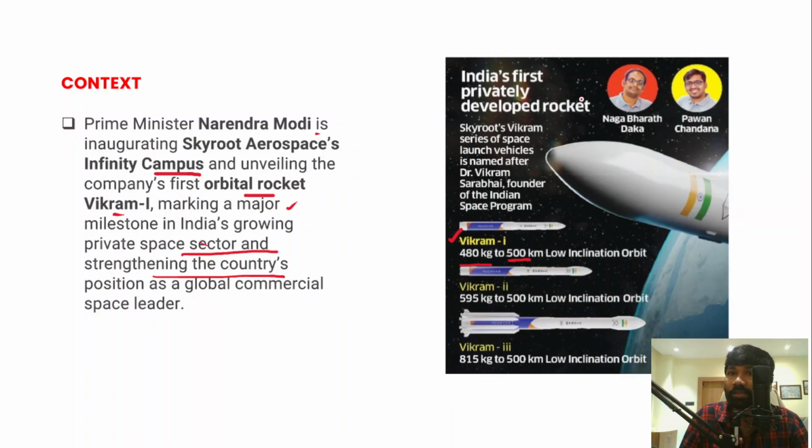Skyroot is a private space firm in India established by Pawan Chandana and Naga Bharath Daka. And they have developed India's first privately developed rocket, which is Vikram 1. Skyroot's Vikram series are space launch vehicles, and they are named after Dr. Vikram Sarabhai, who is the founder of the Indian space program. So first Vikram 1, and then they will develop Vikram 2, and then they will also develop Vikram 3 as well.